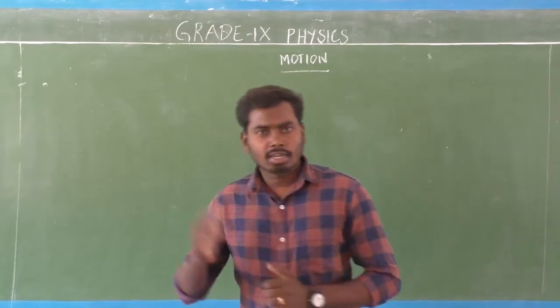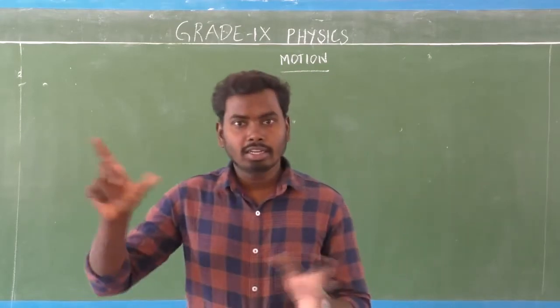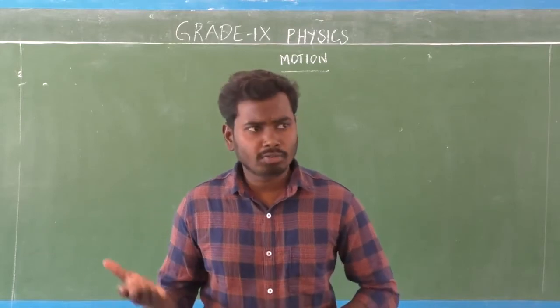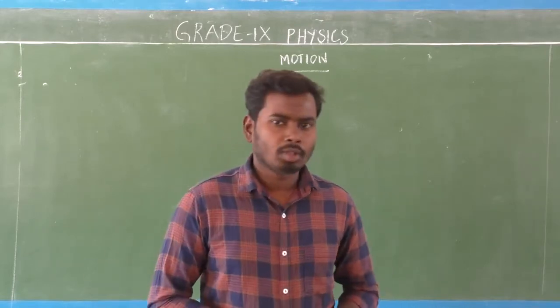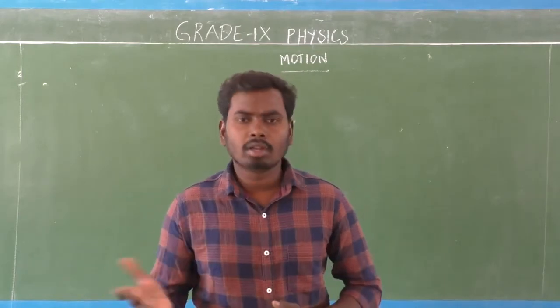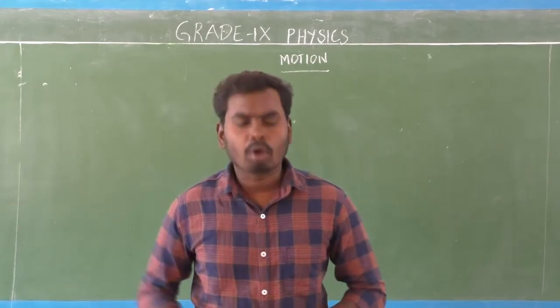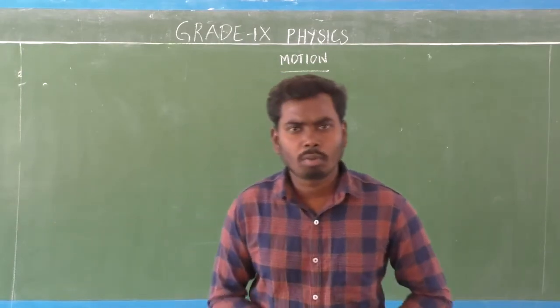So what is displacement? The shortest distance between 2 points, that is displacement. What is the unit of displacement? That is also meter. Displacement is a vector quantity because it has both magnitude and direction. Even in the last class we revised uniform motion and non-uniform motion.